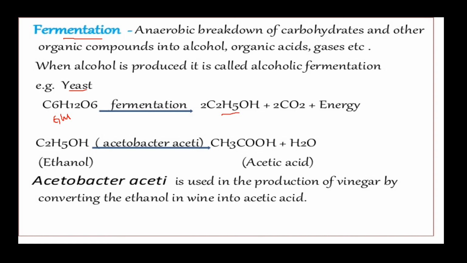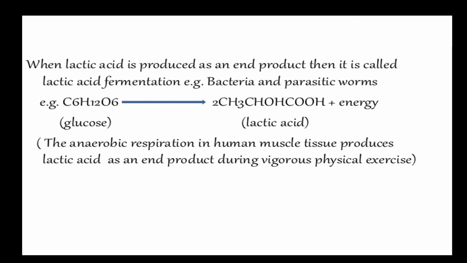This ethyl alcohol, or ethanol, in the presence of the bacteria Acetobacter aceti produces acetic acid and water. So the ethanol produced undergoes conversion into vinegar by the action of the microbe Acetobacter aceti. In anaerobic respiration, we can also see it in the skeletal muscles at the time of vigorous exercise, where glucose is broken down into lactic acid.